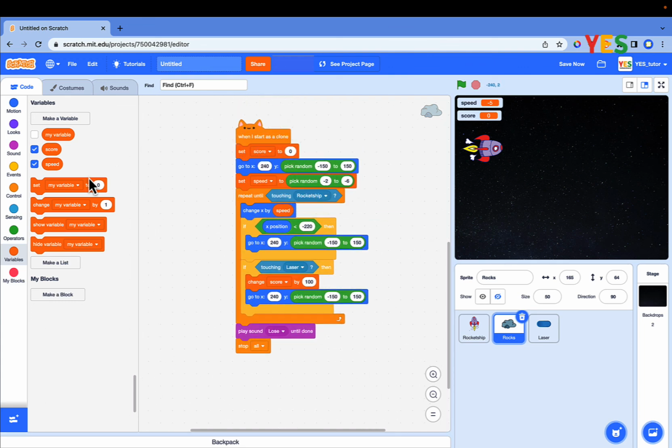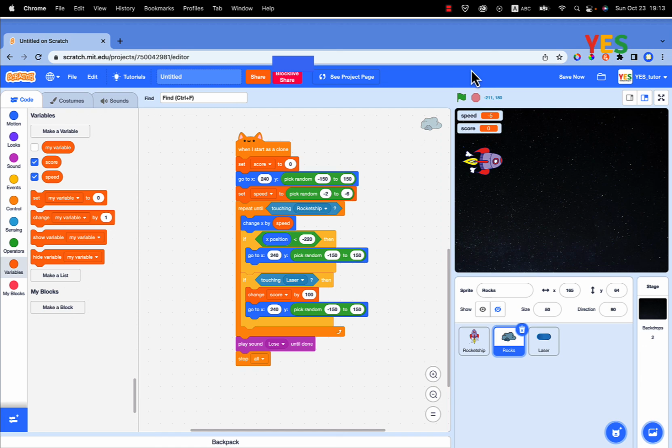Click on the green flag. When you shoot a rock, it gets a score of 100.